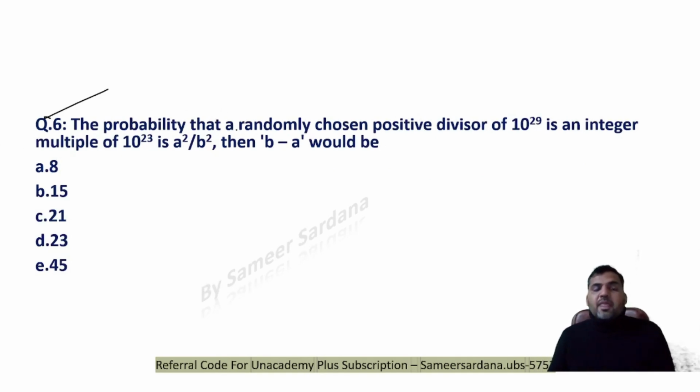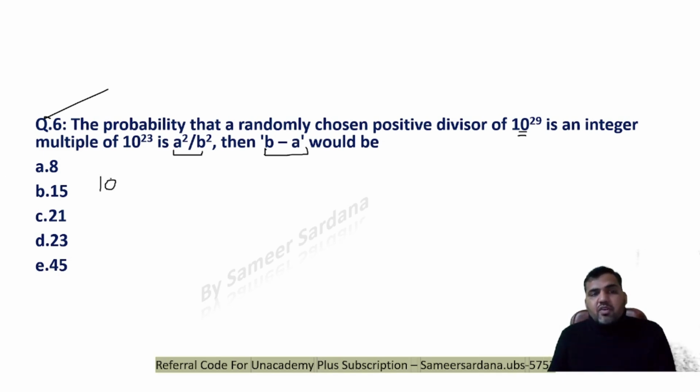Question number 6, guys. Probability that a randomly chosen positive divisor of 10 power 29 is an integral multiple of 10 power 23 is a square upon b square. We are supposed to find out the value of b minus a. This is a probability question, but it is connected with the concept of number system.